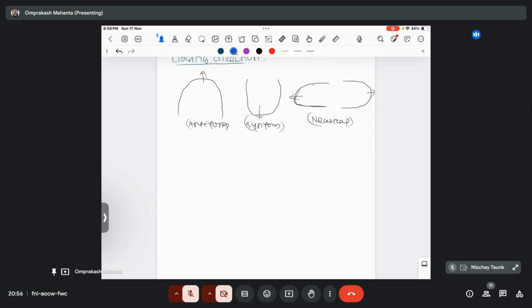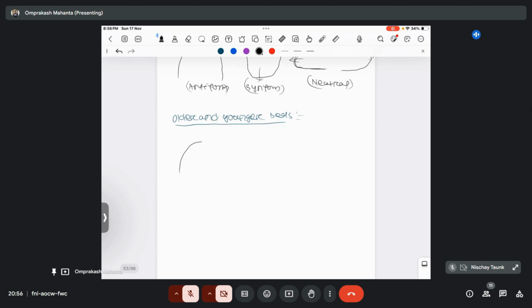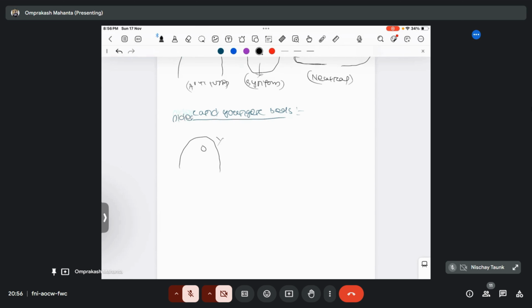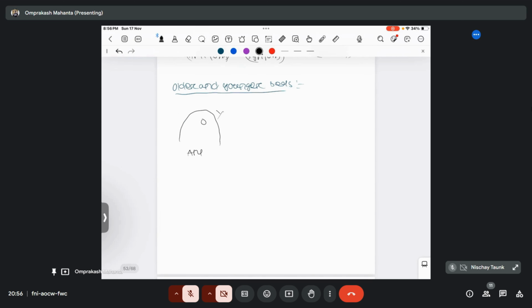But on the basis of older and younger strata, I can say either it is an anticline or a syncline. So don't confuse between these two. If the older beds are present inside, I can say it is an anticline. If the younger beds are present inside, I can say it is a syncline. Okay.